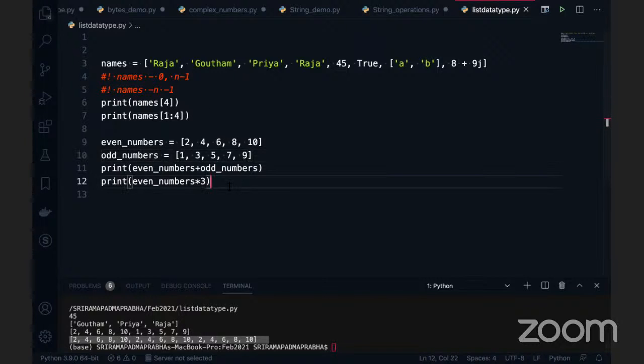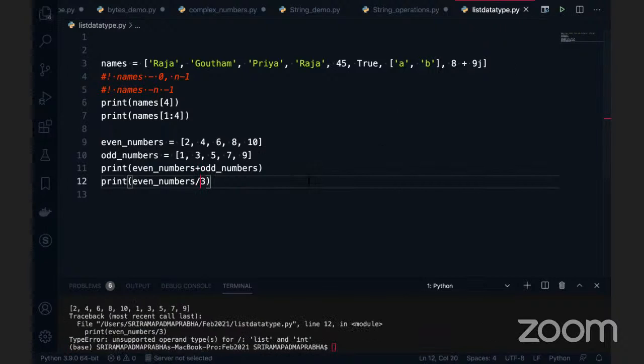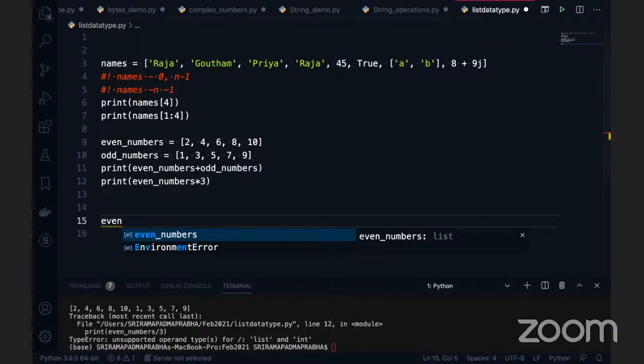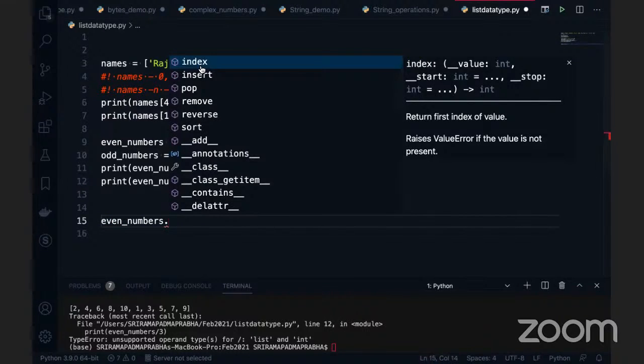Now what I want to do, right? I want to use a different operator like divide. This won't work basically. If you use this, we'll get an error, it is not supported, same as star 3, fine. So what we can do now, there are some functions which are very important with respect to the list. For example, I want to add a new element to the list.